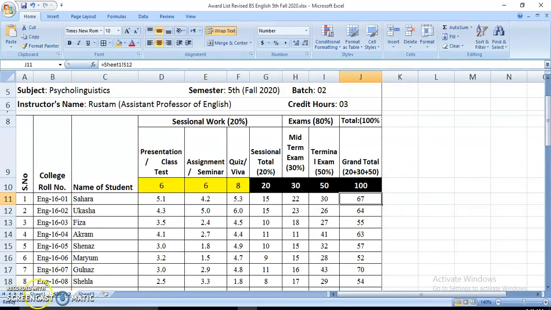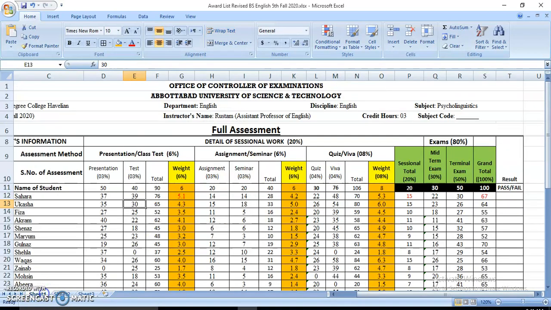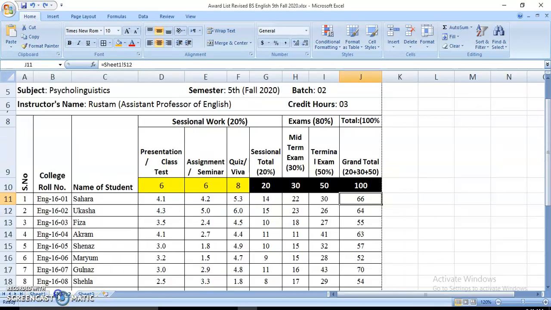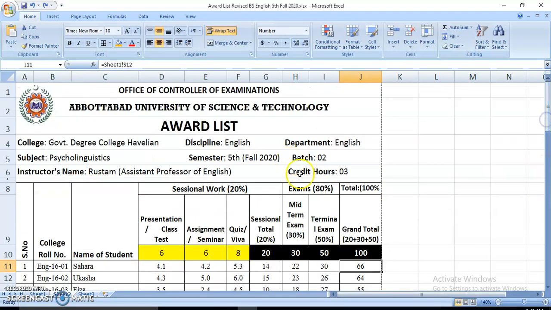Now let me take you back to sheet number 1. I'm going to remove the change. So the change has been removed, as you can see. It is now 25, 4.1, 14, 66. Again on the second sheet it is like this. So this is how we can prepare our award list.